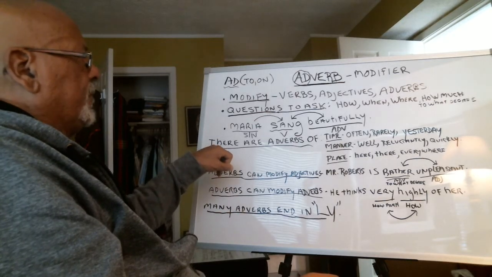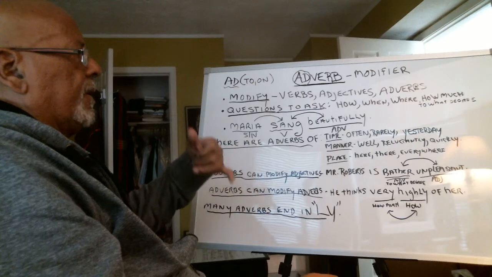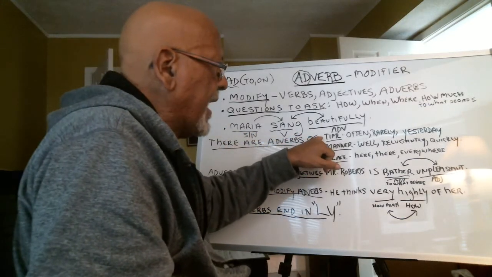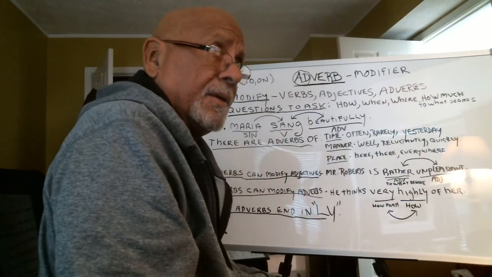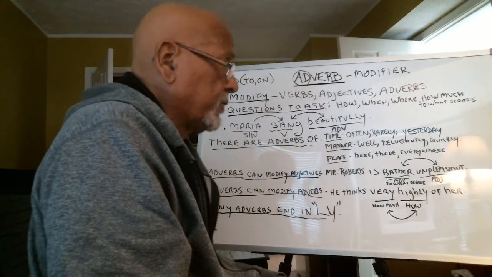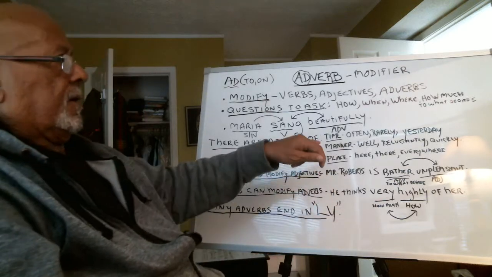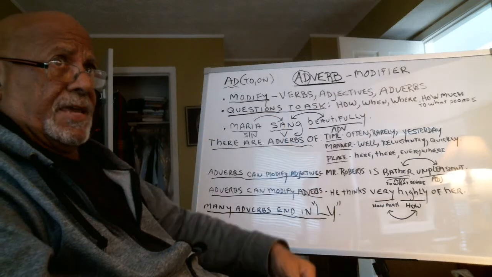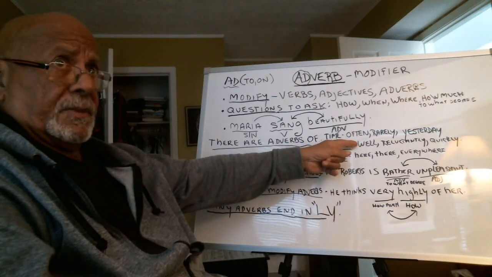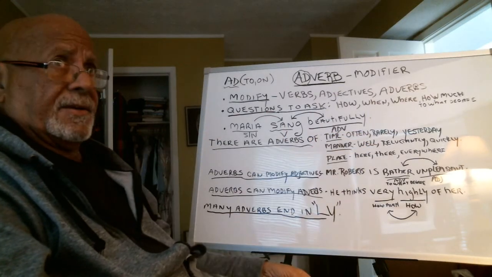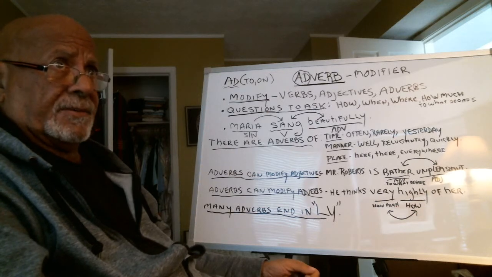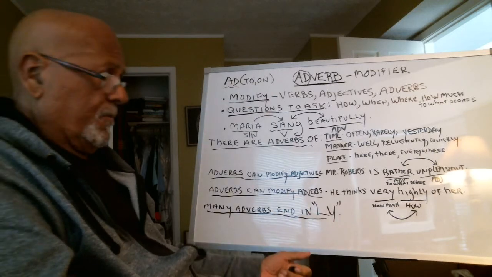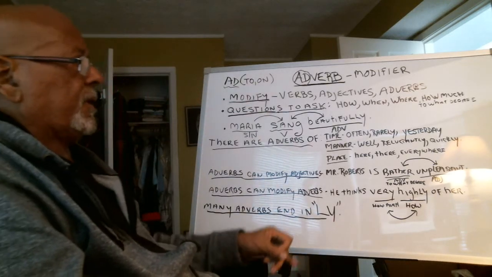Now, we have adverbs. There are adverbs of time, manner, and place. The adverb of time, some of the adverbs could be often, rarely, yesterday, today, tomorrow. Those also could be adverbs.